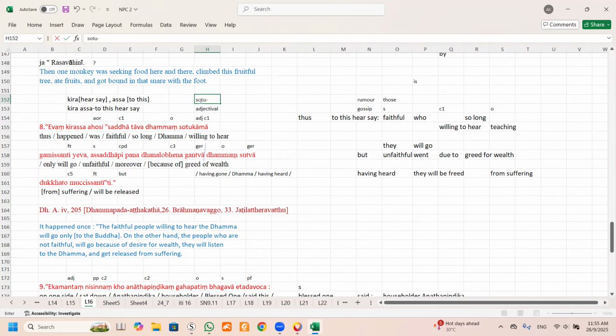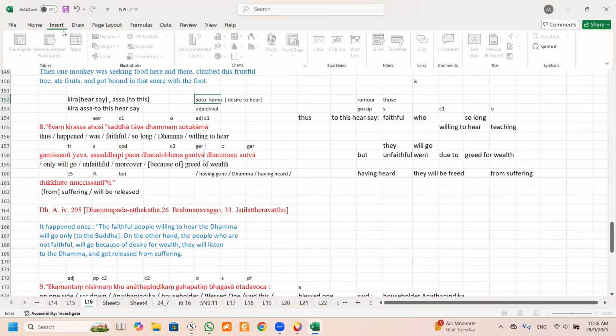So 2 is ear, so 2 is hearing. The word kama means desire. Compound, desire to hear. You get this? Desire to hear. Can you see? This one is desire to hear.